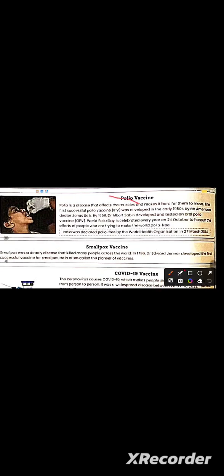Polio is a disease that affects the muscles and makes it hard for them to move. The first successful polio vaccine, that is IPV, was developed in the early 1950s by an American doctor, Jonas Salk. Do you know what polio is? Polio is a disease which affects our body muscles so that we cannot move smoothly as normal people do.